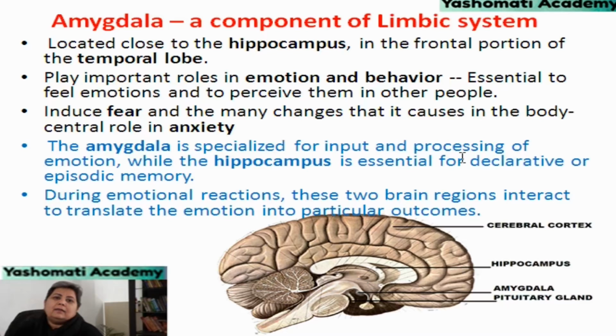Amygdala is specialized for input and processing of emotions, while the hippocampus is essential for declarative or episodic memory. During emotional reactions, these two brain regions interact to translate the emotion into particular output.